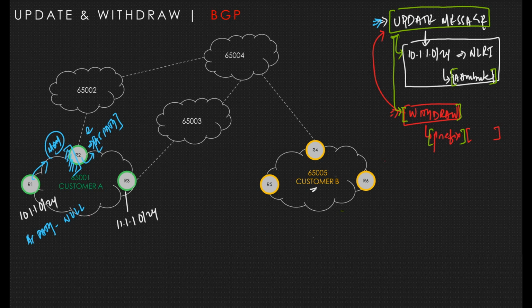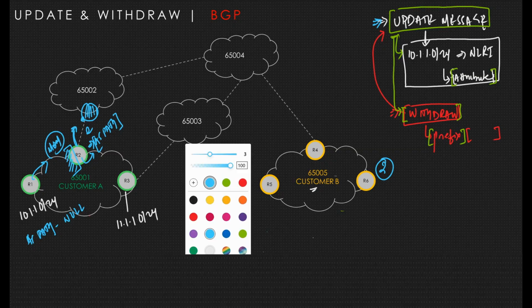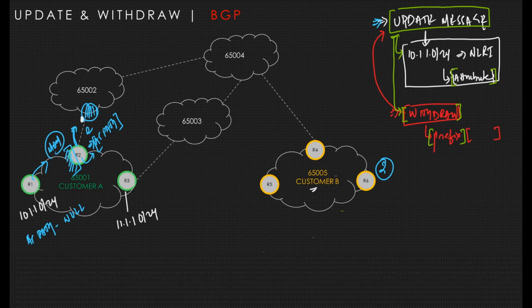This is point number one to understand. Point number two is, think about R2 advertising to another device. Once R2 advertises, what will happen when that update message is received? How is that update message processed? This is a very important step to know about.